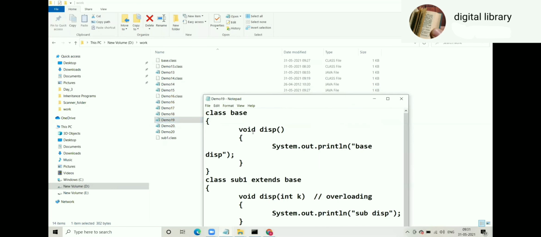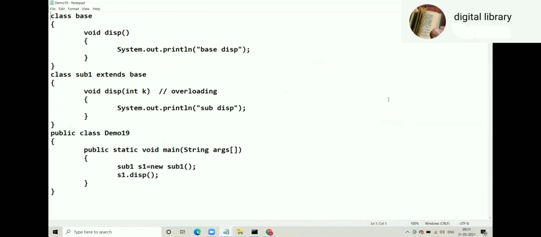Demo 19. Okay, we have already discussed this point, but what does that mean? Void display in Base, and in Sub1 void display(int k). Now this will not be an error, but this will not be treated as overriding. This will be treated as overloading.